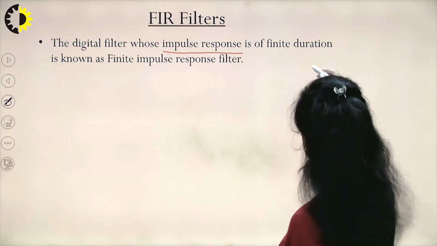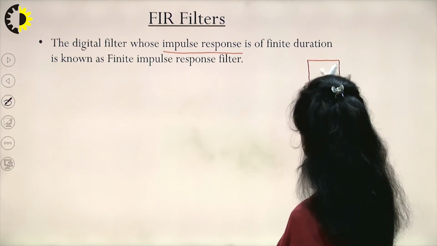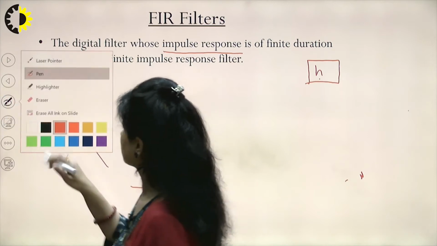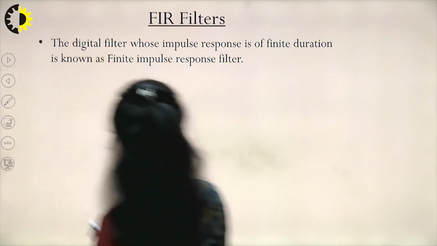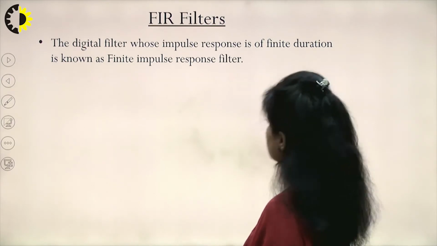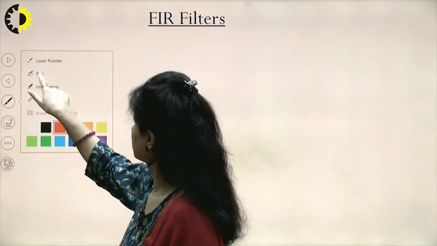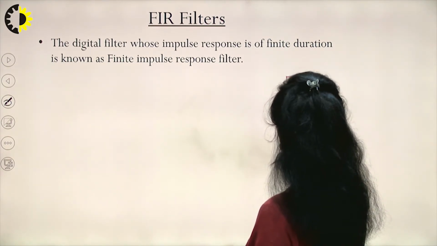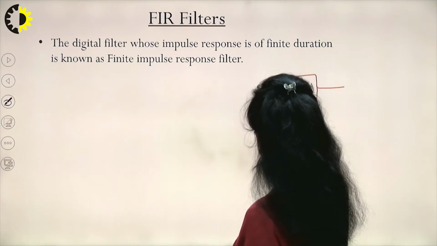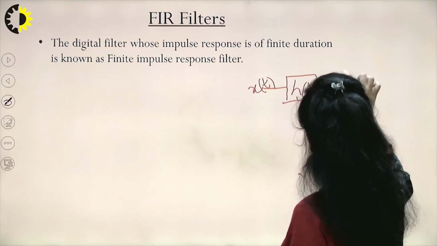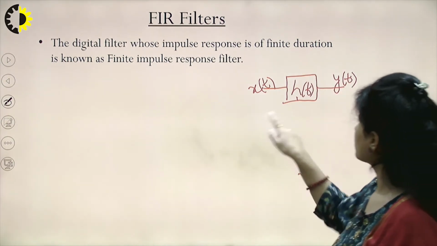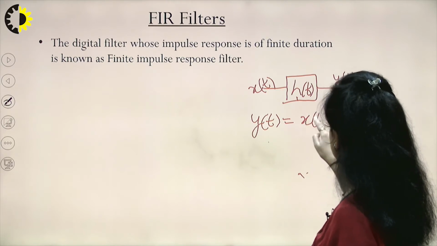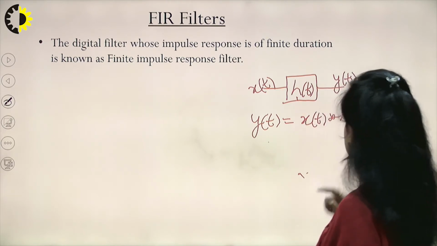Whenever I have a system, say this is any system which is working maybe in the time domain, with the input of the system being x(t) and y(t) the output of the system, in this case the output is the convolution between the input signal and the transfer function of this particular system.